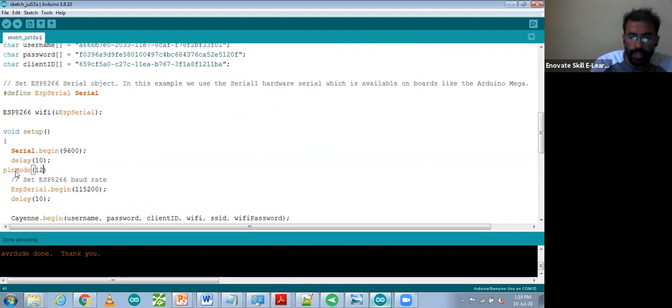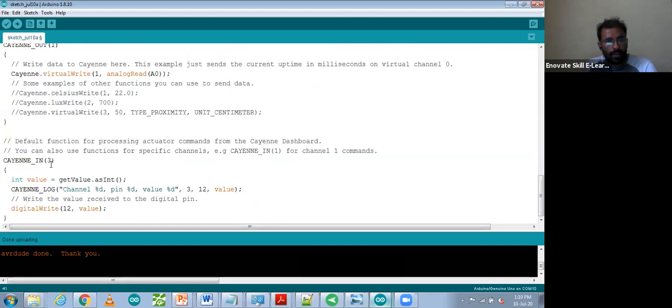You have to select pin 12, then comma and output. So we have defined that on pin 12 we are going to give output, and we are reading data from the cloud at channel number 3, and that data we are going to write to pin 12.